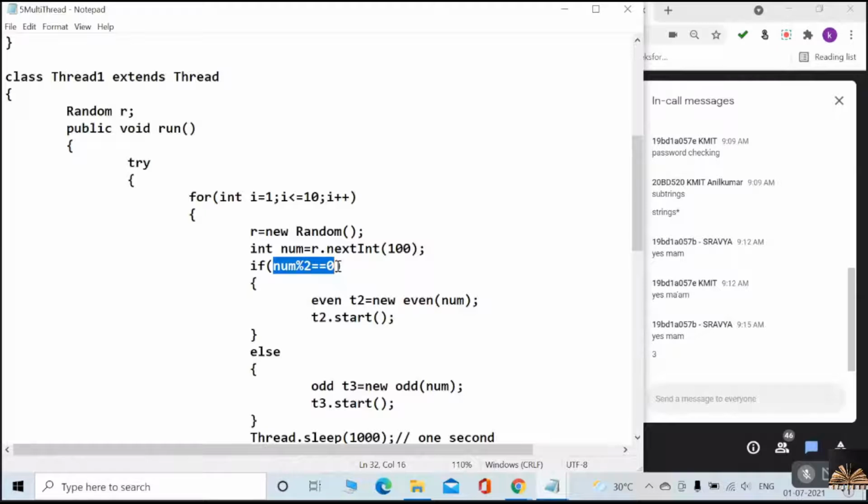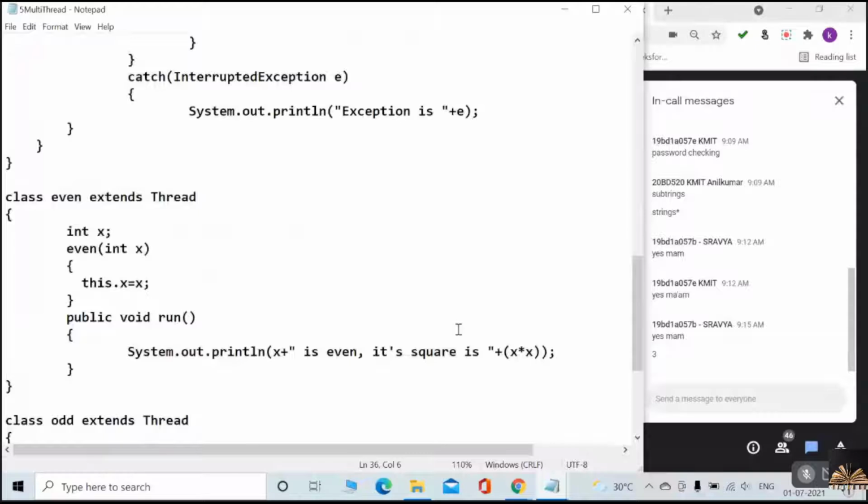The second thread comes into the picture, which has the responsibility to square it. We already discussed that it is the second thread, the even thread T2, that is thread 2, new Even(number). I am passing the number along with the thread. So T2.start. As soon as I say T2.start, exactly where is the run method? Here we have a run method. Understood?